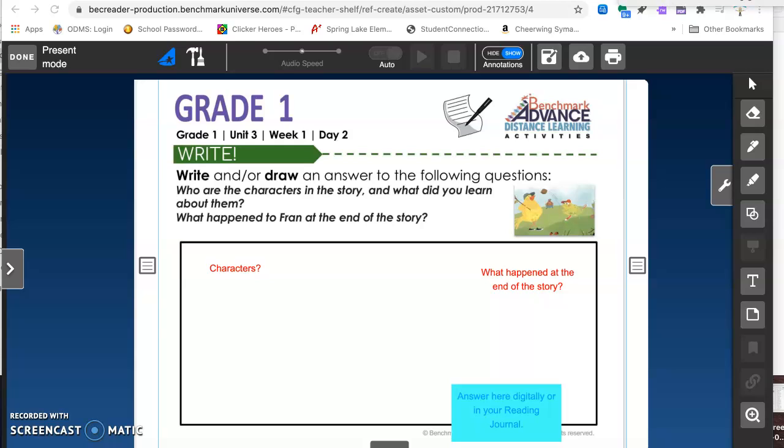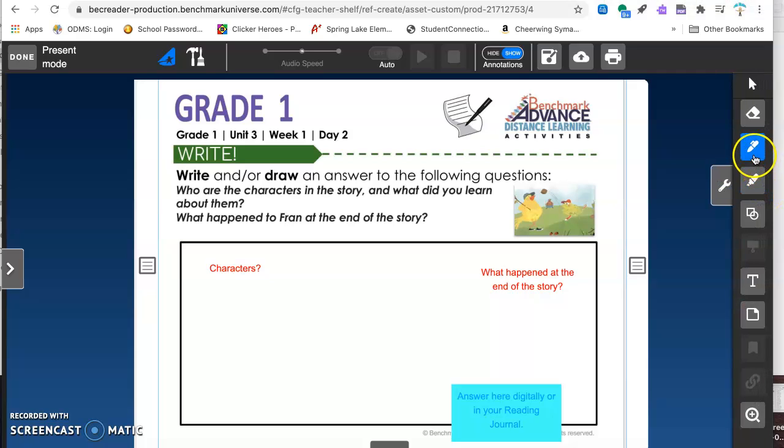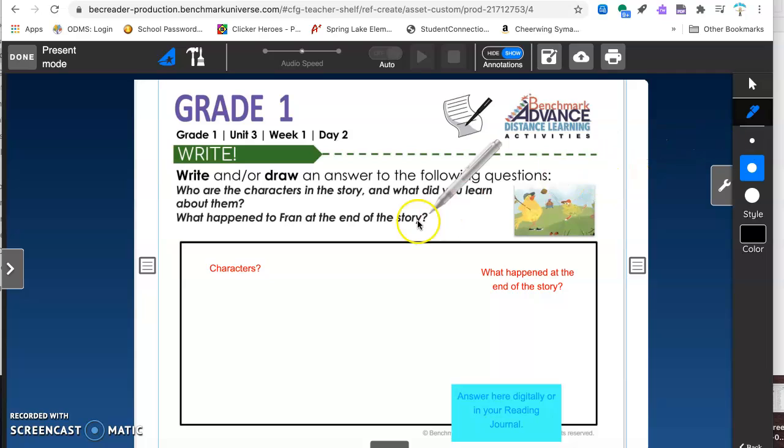What happened to Fran at the end of the story? Now you have an option. You can answer the questions right here on this page by opening up, I'm going to close it again so that you can see how you open up the toolbar. You can choose a pen or a marker, and then you can write your answers here. For example, one of the characters' name was Fran.